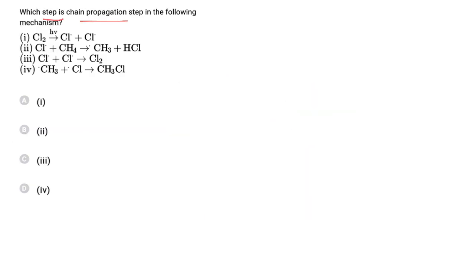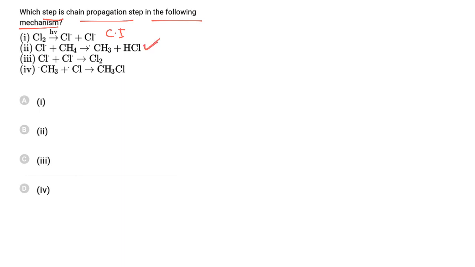Which step is the chain propagation step in the following mechanism? The first step is chain initiation, in which a neutral molecule forms radicals. So this is the first step, which is chain initiation. Now in the second step, the chain propagation step, one radical converts another neutral molecule into a radical. So during chain propagation, radicals are present in the reactant as well as in the product.